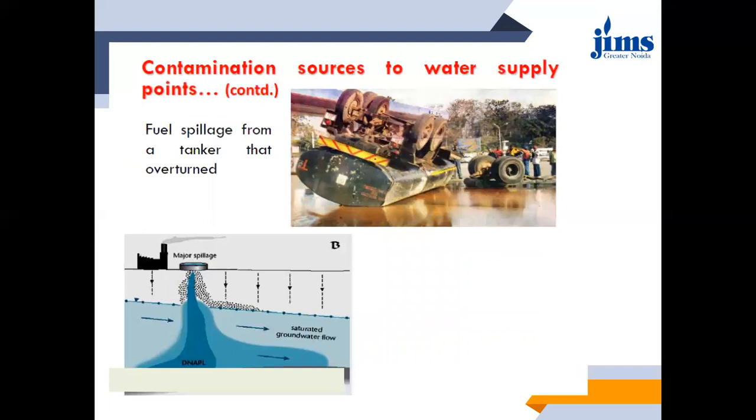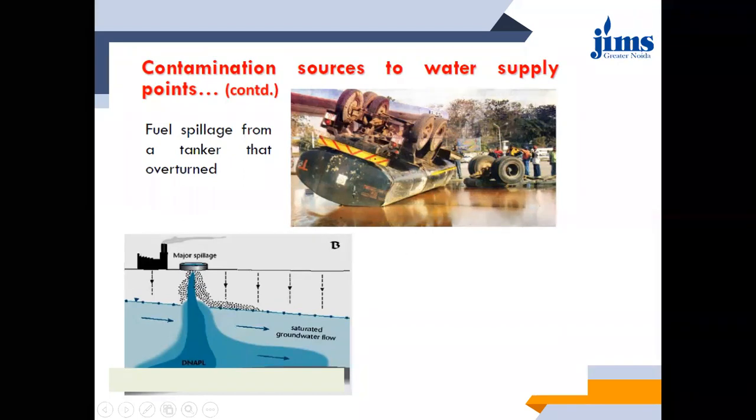Then one very common and quite hazardous pollutant is fuel spillage from a tanker. Whenever this fuel spillage occurs, it leads to huge pollution of the entire ground surface, and therefore the groundwater resource also.